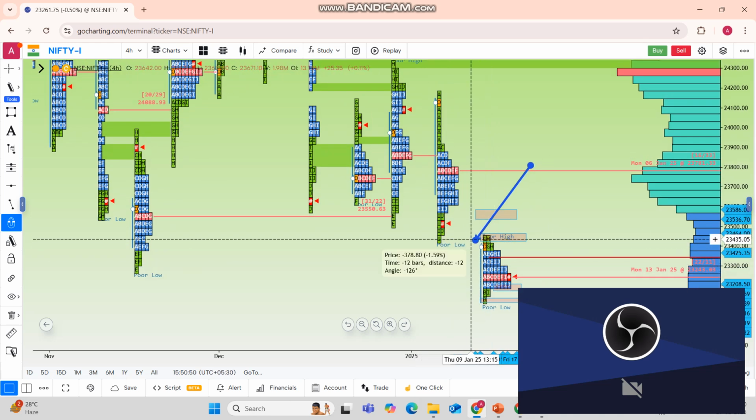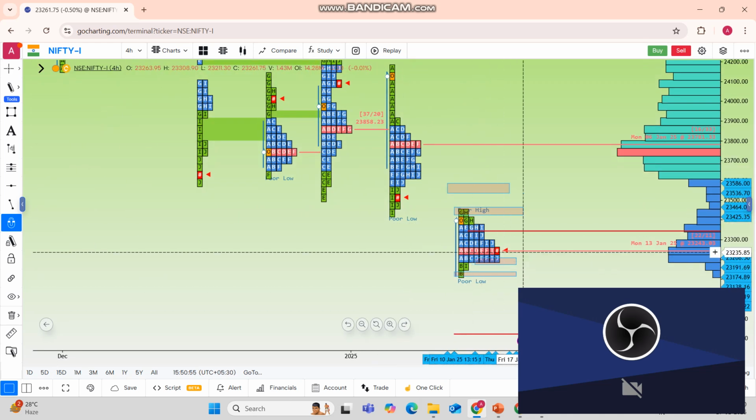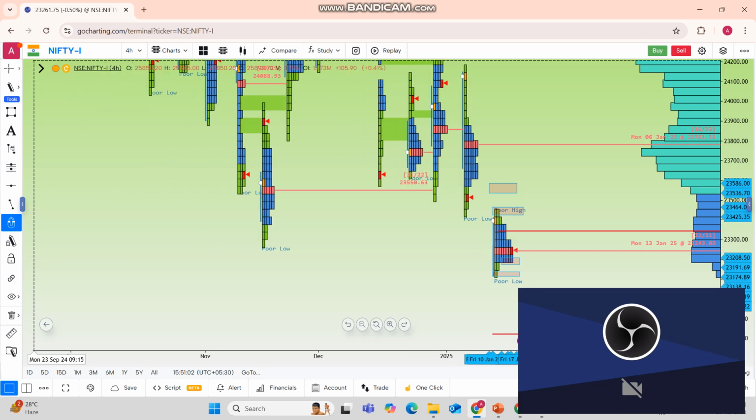In the current week, it's a balanced market in weekly analysis, no IB extension, and it was creating a POC at the level of 23,250 to 23,300. That is an important zone as well that we have been discussing so far.